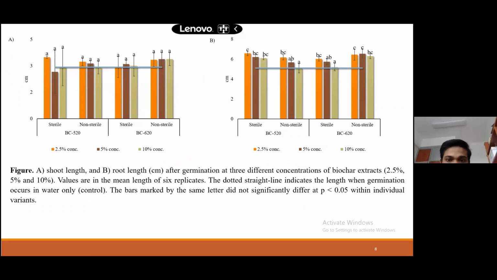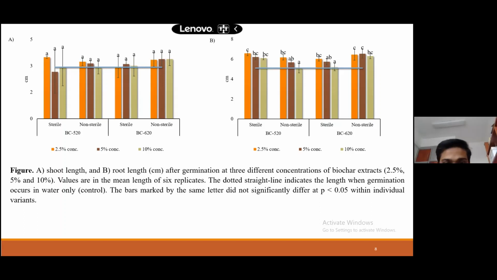Yes, this one. I have noticed here, even the non-sterile biochar at 620 degrees is the best performing. And I see here the 5% actually performed better than the 10%. Do you know why this has happened?